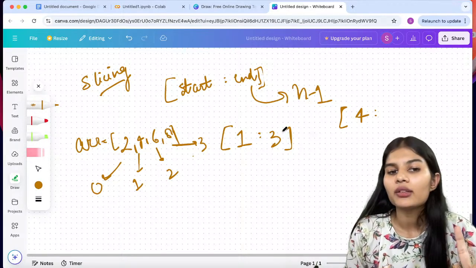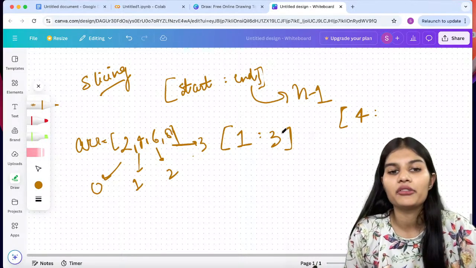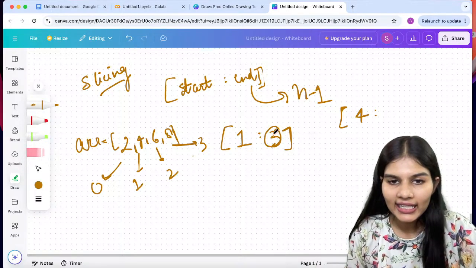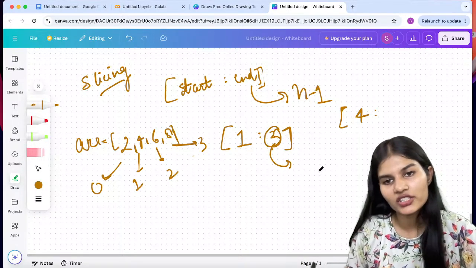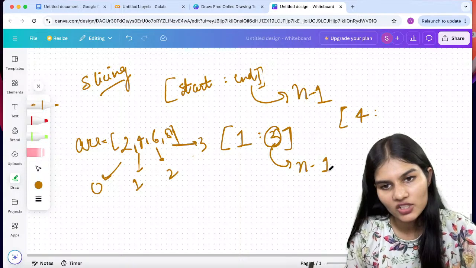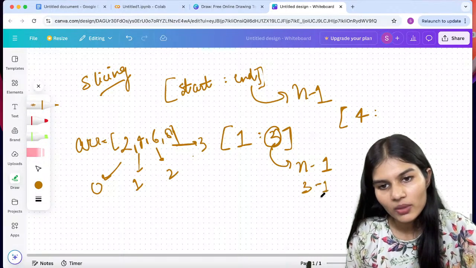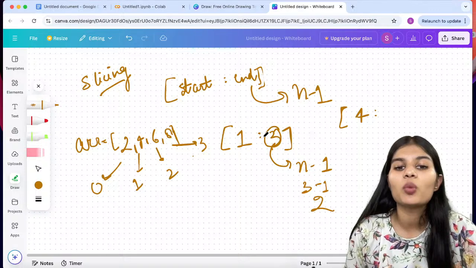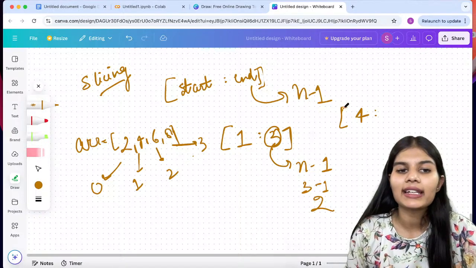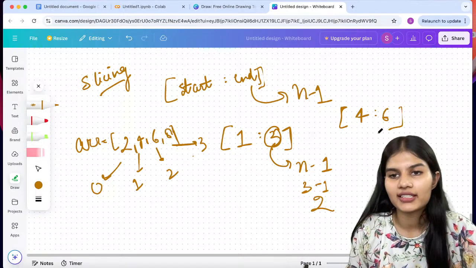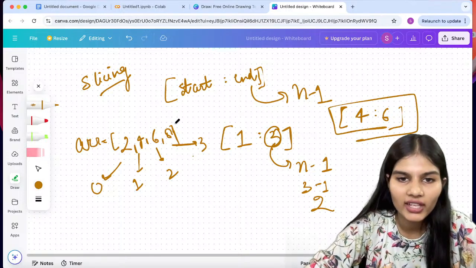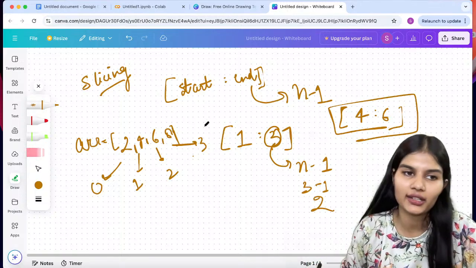Now, I do not have to write the value for 3. I would write the value which is at 2, because the ending index always follows the method which is n minus 1. 3 minus 1, that is 2. Fine. So this initially becomes 1:2. At my second index, I have the value which is 6. So 4, 6 is my answer for this respective array, and this is the slicing for that.